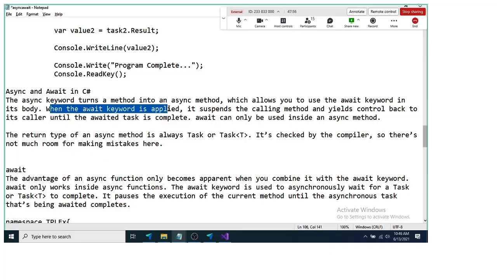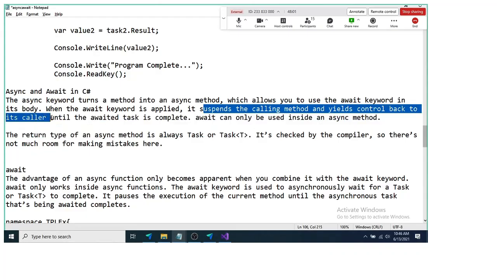When the await keyword is applied, it suspends the calling method and yields the control back to the caller until the awaited task is completed. This is the idea behind asynchronous programming. Suppose execution comes to an async method, and the async method does some task by using the await keyword. The await keyword will suspend the calling method and hand the control back to the caller until the awaited task is completed.